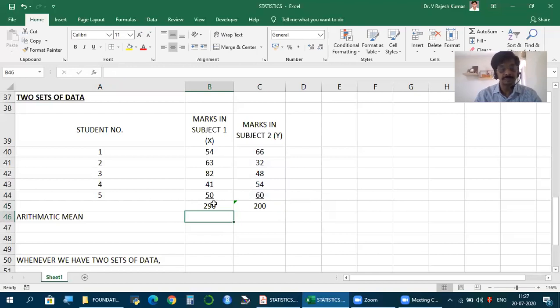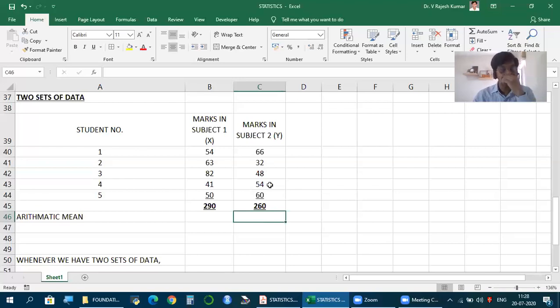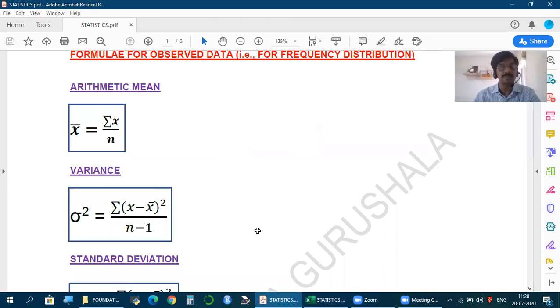Now, how to find arithmetic mean? We are aware: summation x by n or summation y by n.